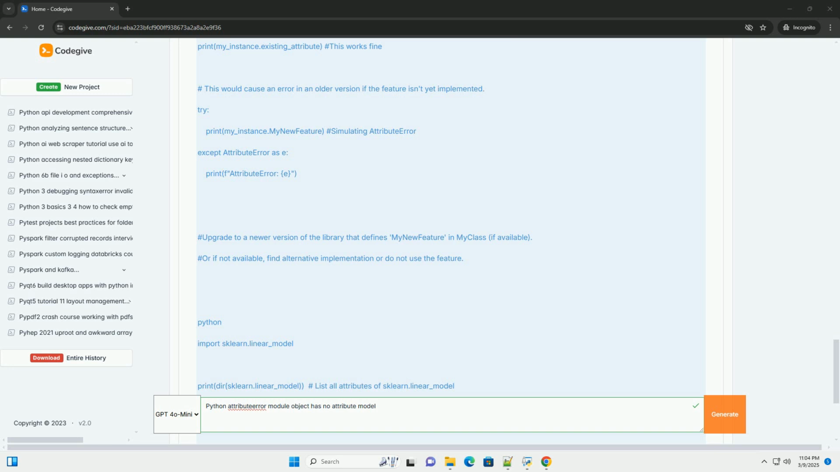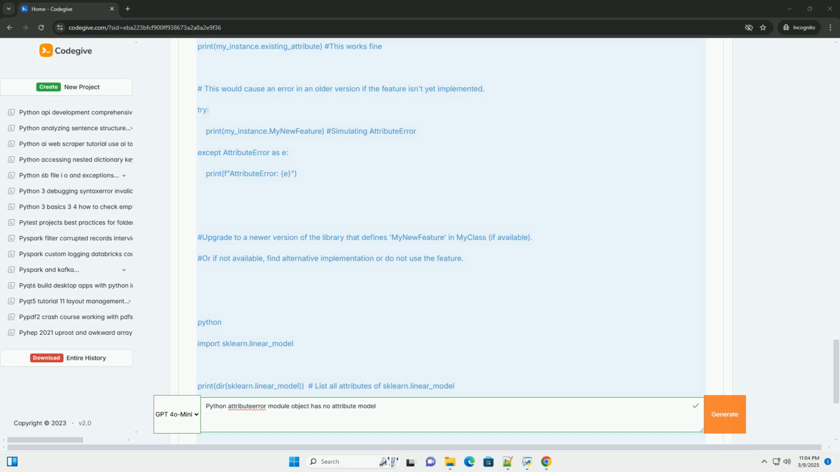3. Inspect the module. Use Python's dir function to list the attributes of the module. This will help you see what attributes are actually defined in the module. Look for the model attribute in the output. If it's not there, it's not defined in the module at the top level. If you see something related, for example my_model or model_utils, investigate further.